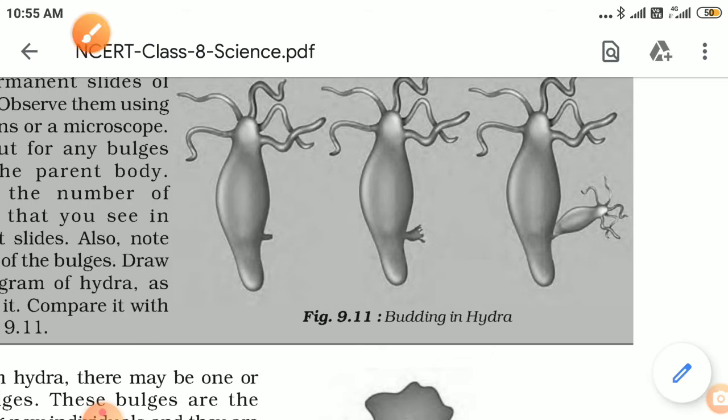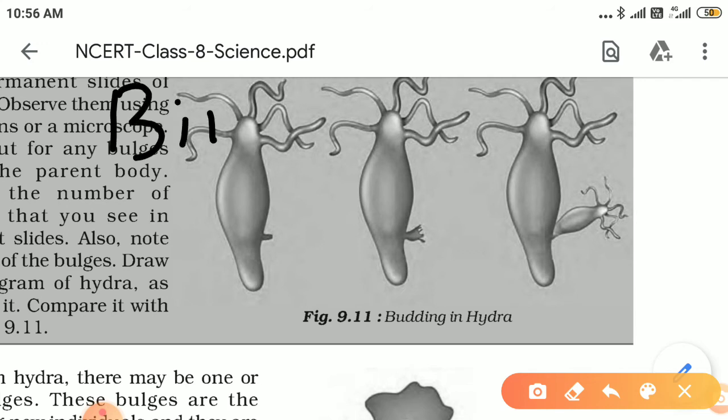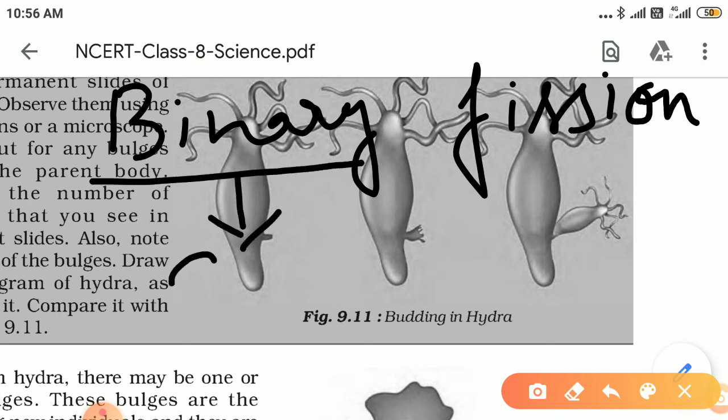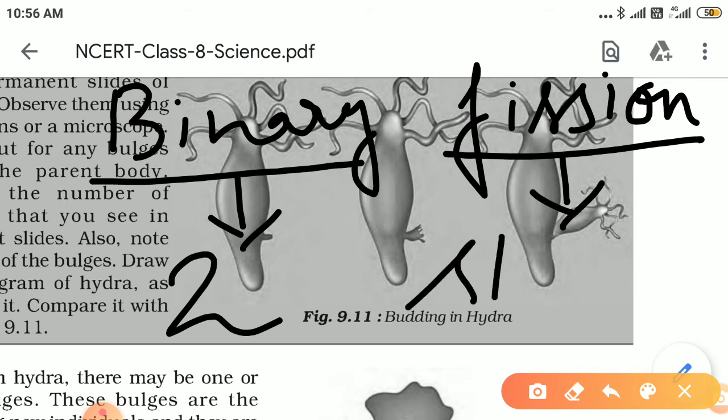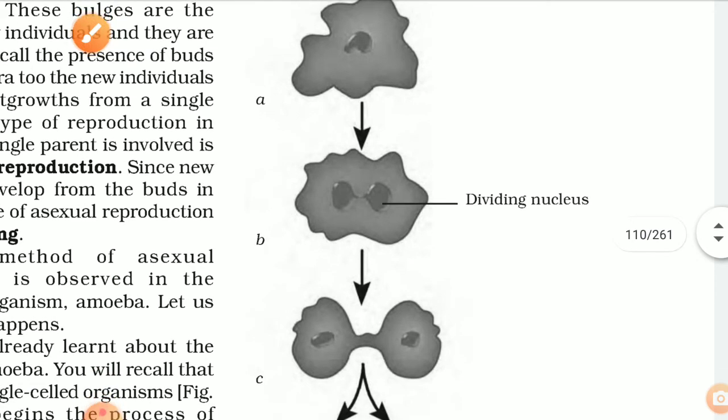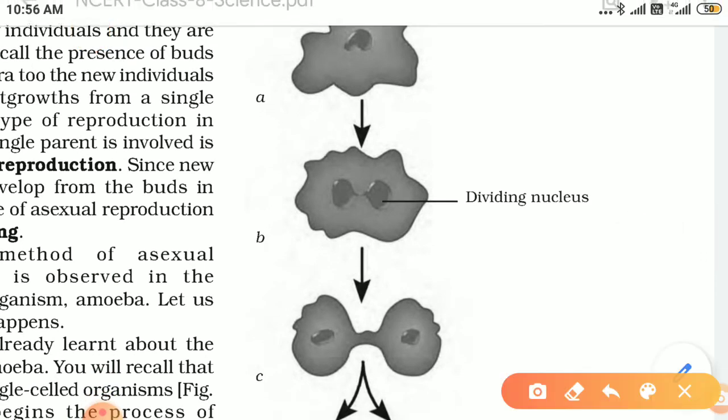Clear? Now we will discuss the second type of asexual reproduction, which is called binary fission. Children, you might be aware of the term binary. In computers you use this term binary. Binary always means two. And fission means division, to split or divide. So in binary fission, what happens? It is a type of asexual reproduction in which the parent organism splits to form two daughter organisms.